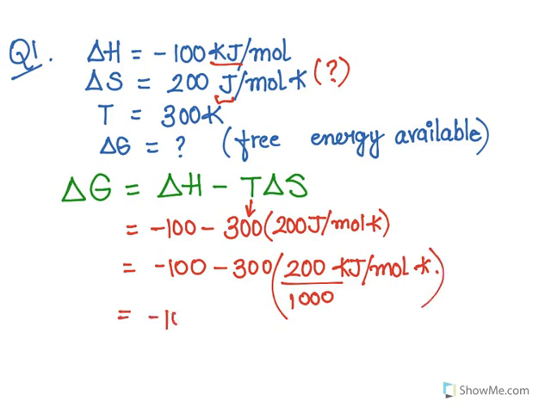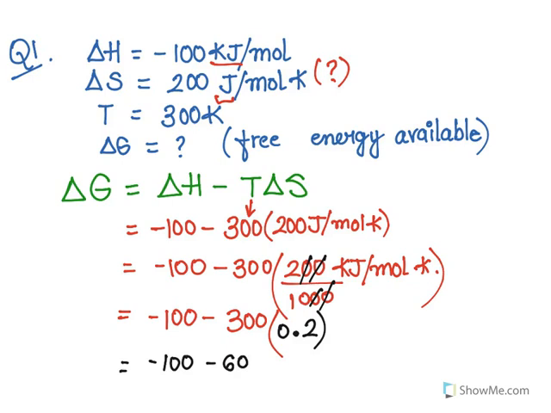All right, so that gives me negative 100 minus 300 times. The zeros are gone here. So it is 0.2, and so it is negative 100 minus 3 times 2 is 6. But because there's a decimal, my answer will be 60.